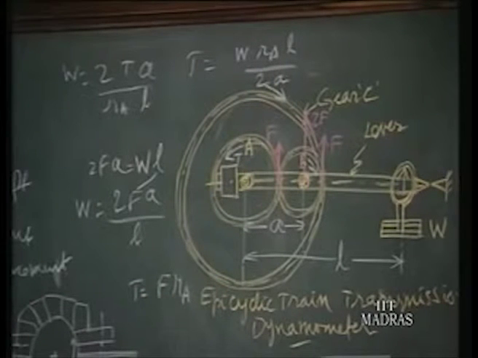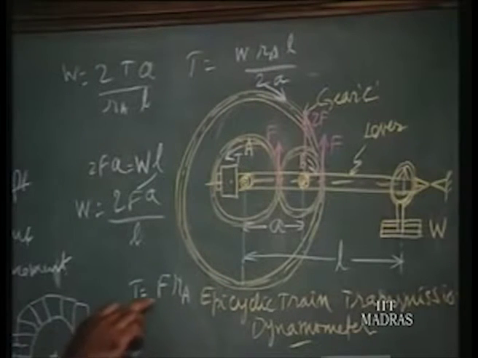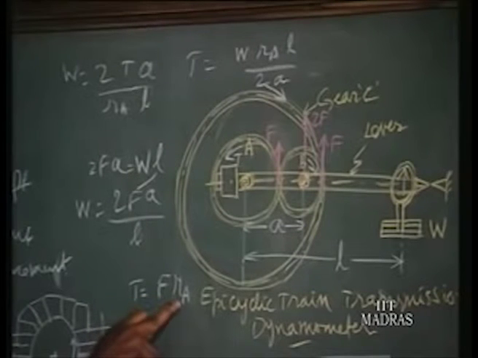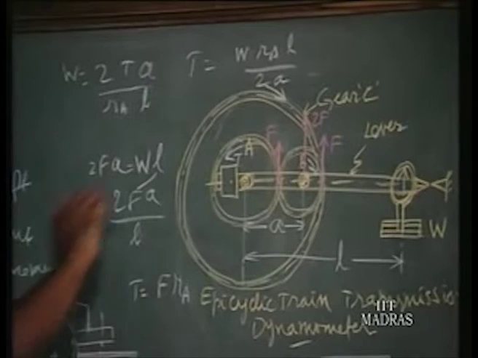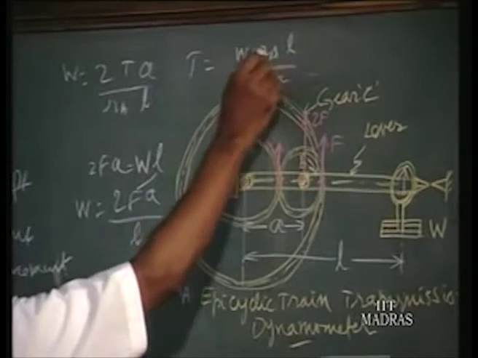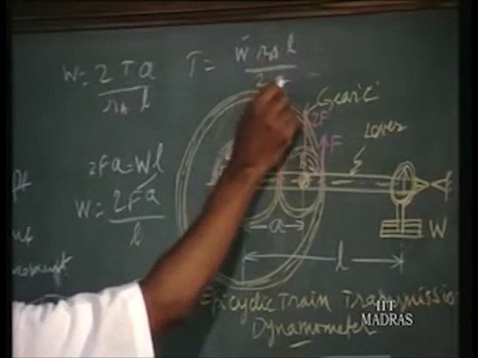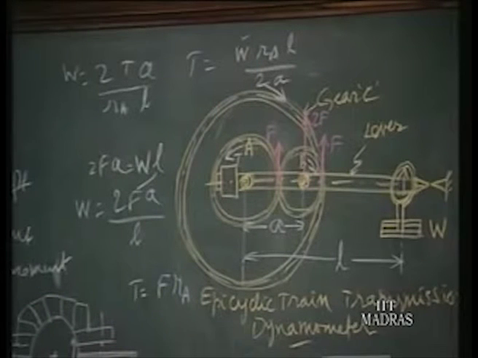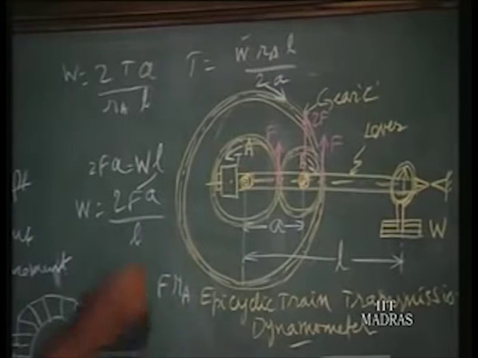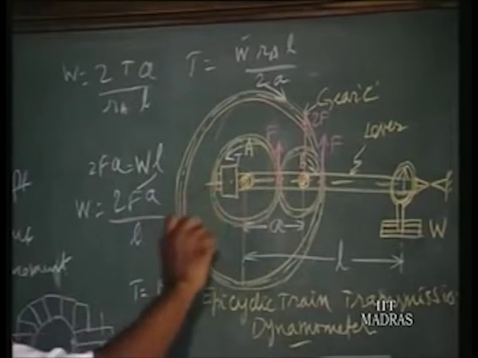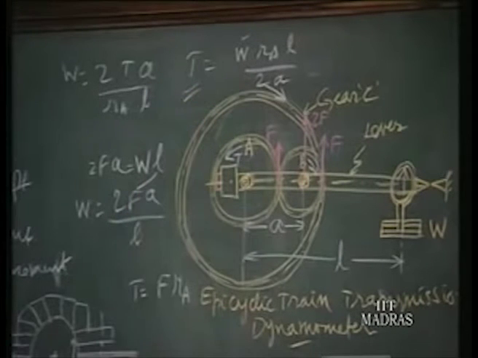So this is the torque, that is F into RA. You can also have F, correct. So in this, except W, RA, L and 2A are all known. So it is 2L W into RA. All the parameters except W are known, and that means by having different weights for different torque, we are measuring the torque. This is the principle of measurement by epicyclic train transmission dynamometer.